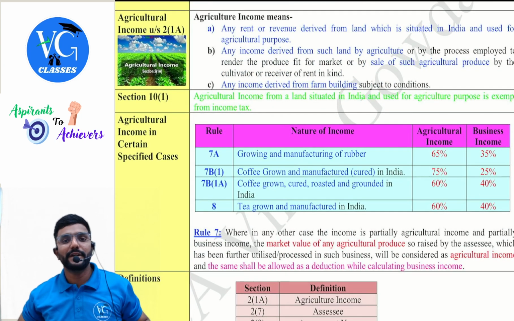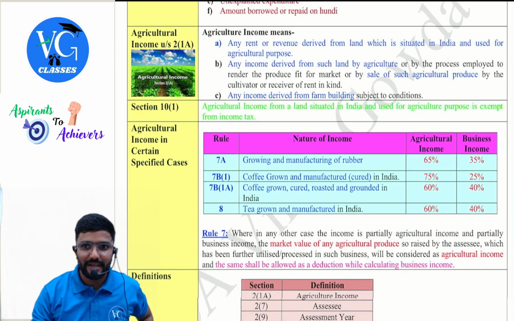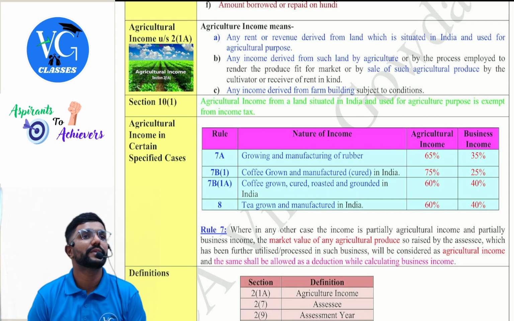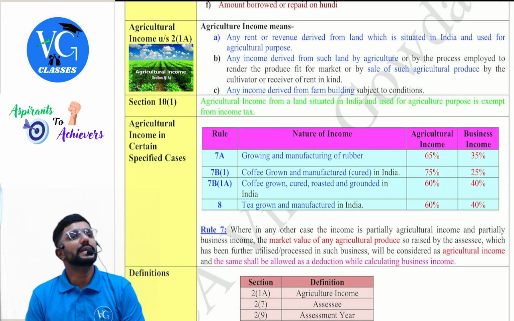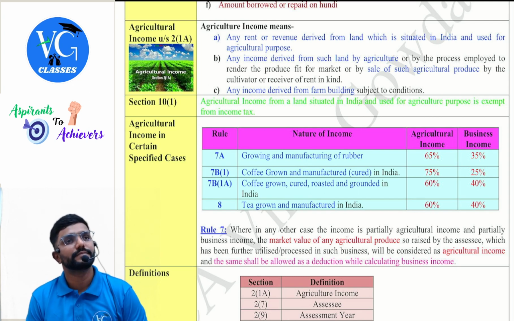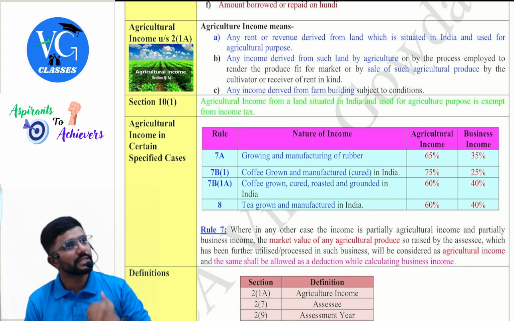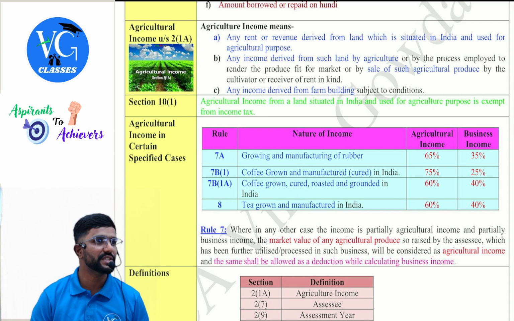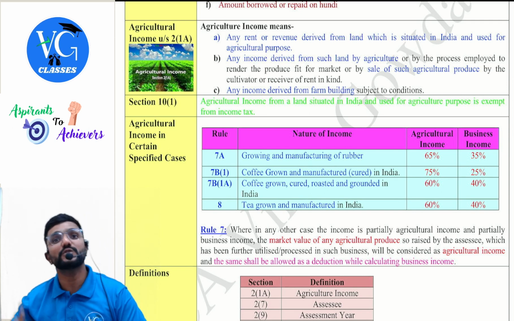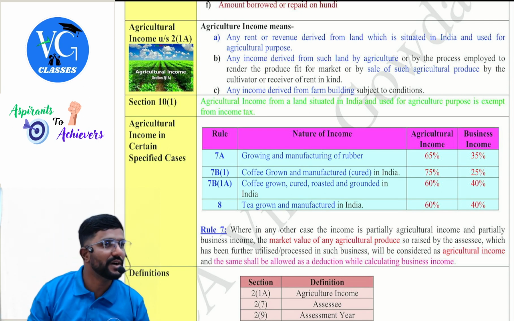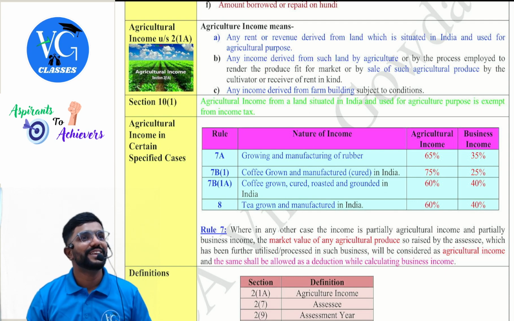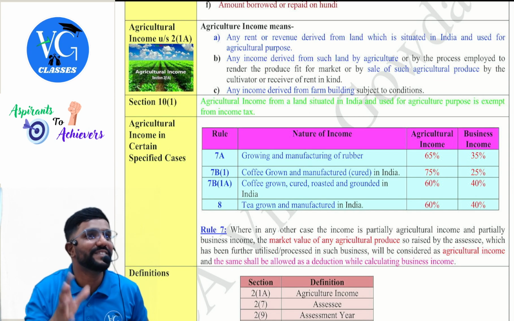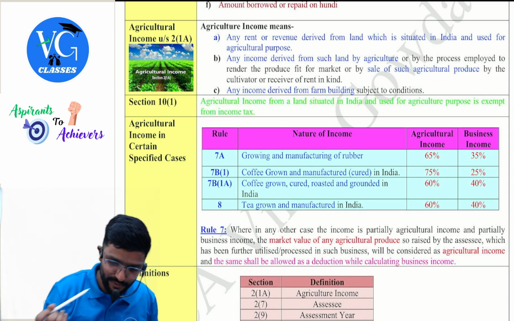Okay. Now, coming to agriculture income. Backbone, farmers. Sir, agriculture income is completely exempt in India as per section 10(1). The condition is that the agriculture land should be in India and used for agriculture purpose. Now everyone will start claiming mine is agriculture income, mine is agriculture income. So for safety they have defined what is agriculture income also.